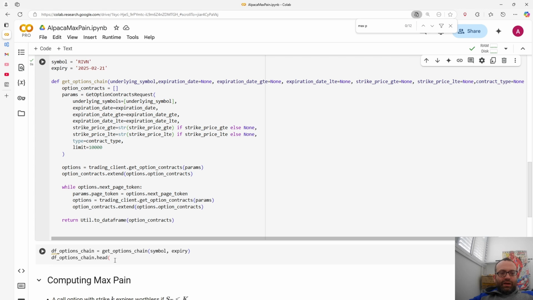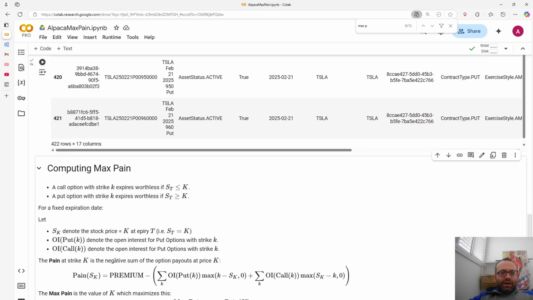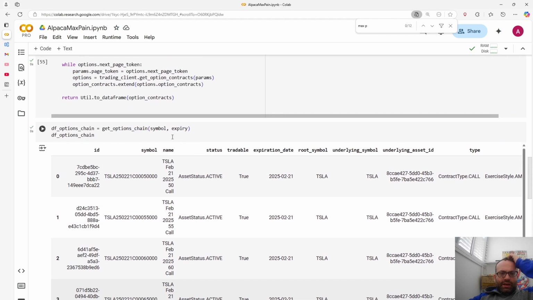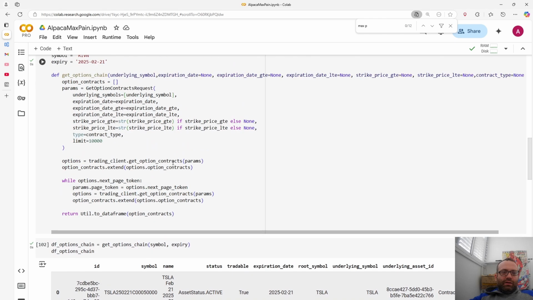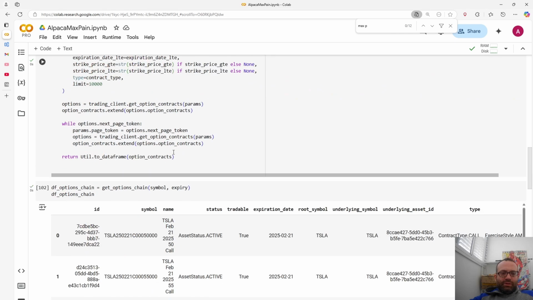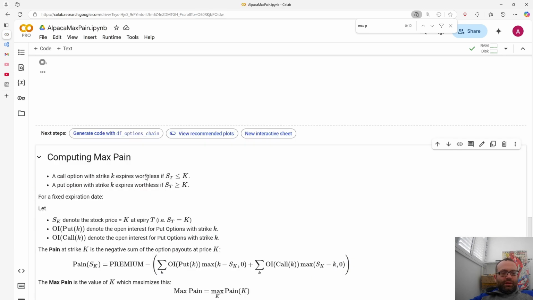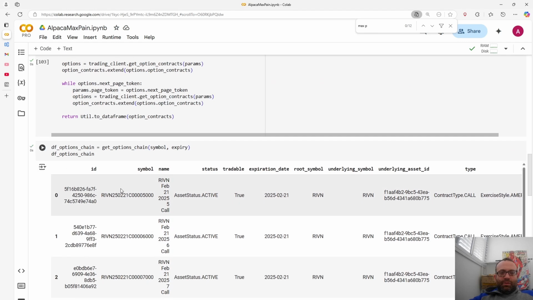And then if you look at the options chain, you get this type of thing where you get the contract type. You see the name is like February 21st, $50... what am I using here? I'm using Tesla. The symbol is Rivian, sorry. How did Tesla come in? I ran something before.